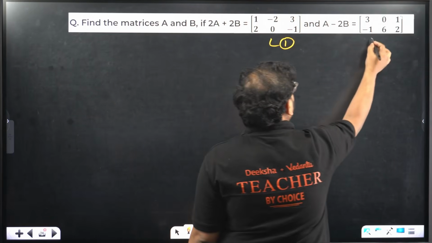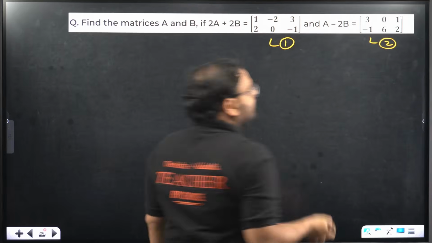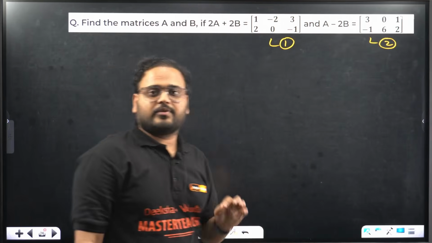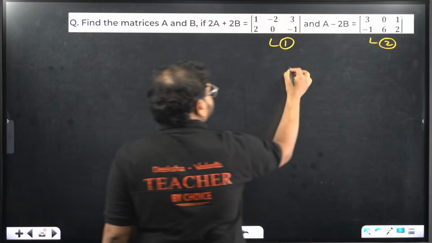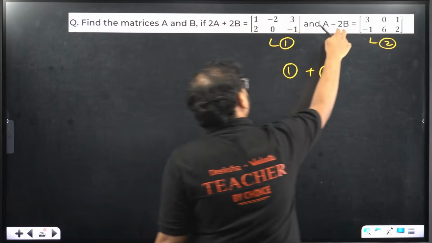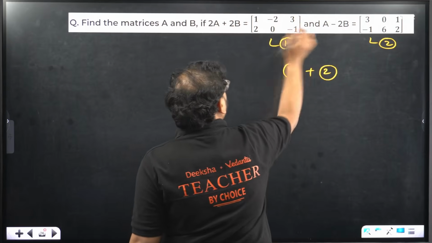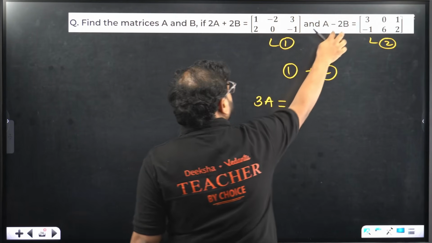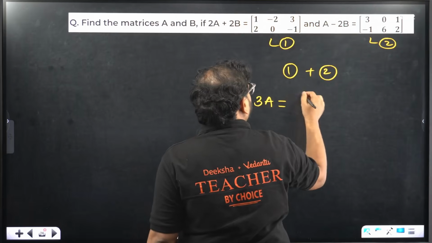First of all, to do that, we need to make sure the order is the same. Is the order same? 2 cross 3, 2 cross 3. So the order is same. Add them. Add 1 and 2. Why that, sir? Because we have plus 2B minus 2B. We'll get 2A plus A as 3A. Now this will become 0, 2B and minus 2B will become 0.